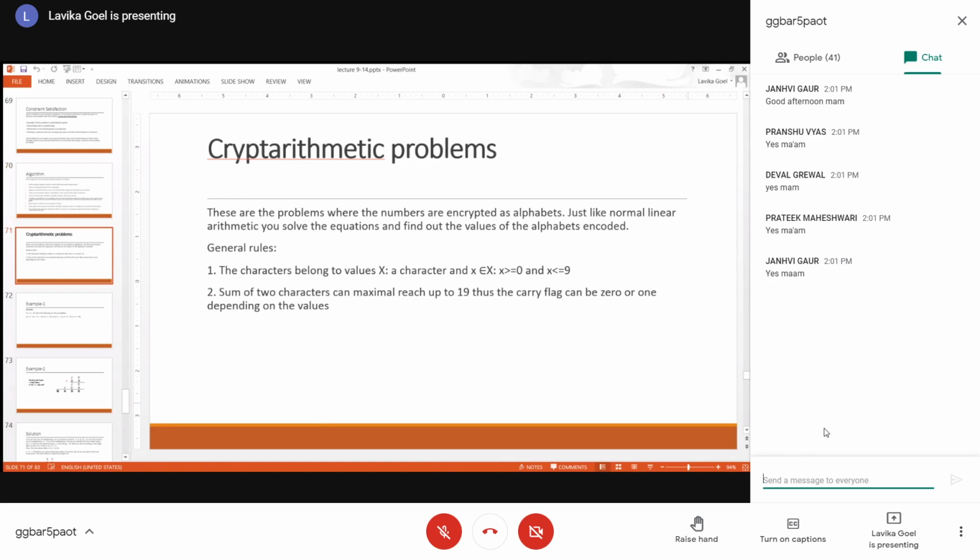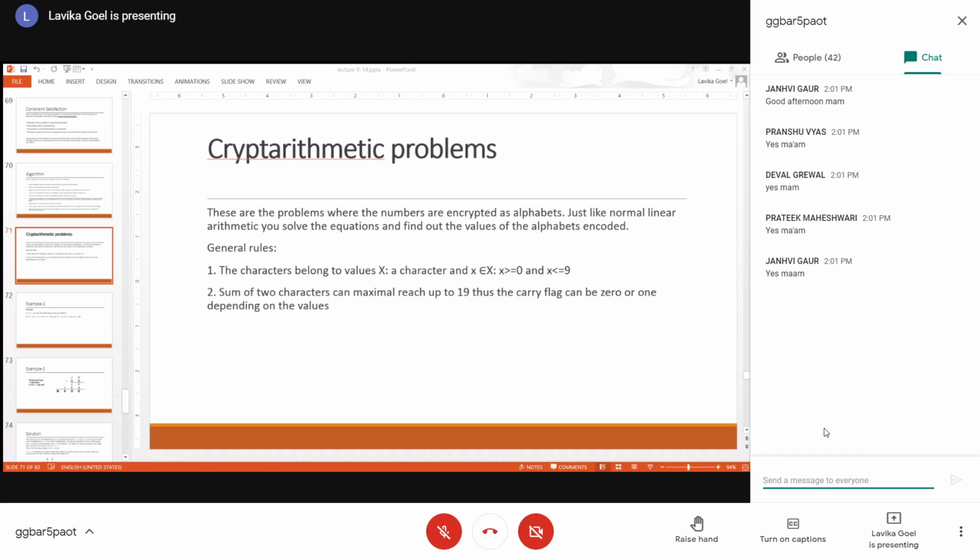Now let us take an example of how to solve a crypto-arithmetic problem using the constraint satisfaction algorithm. So what is a crypto-arithmetic problem? You have certain characters, and each character has got a unique value between 0 to 9. It will always be between 0 to 9, right? Because it's a single digit number which we assign to each character. A crypto-arithmetic problem is a problem where the numbers are encrypted as alphabets. Each alphabet will have some unique value between 0 to 9.